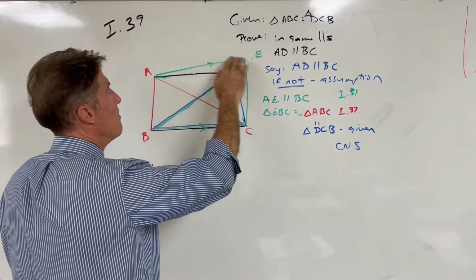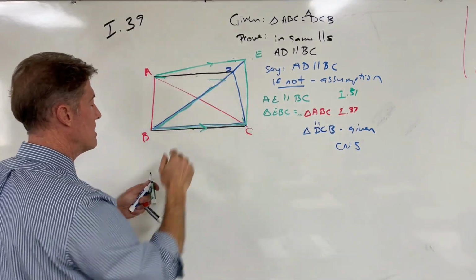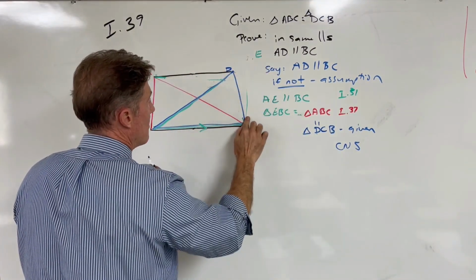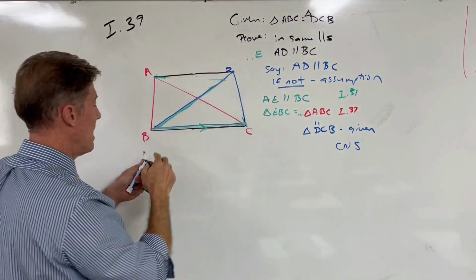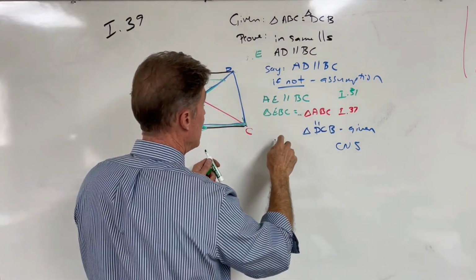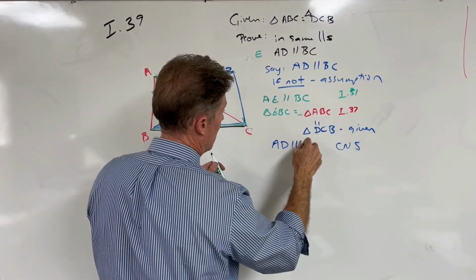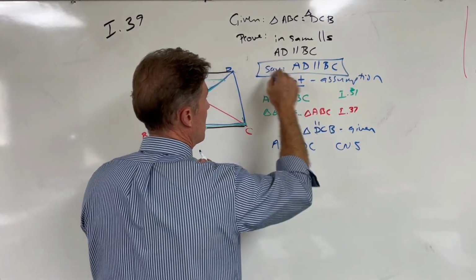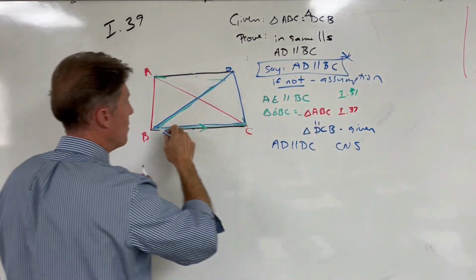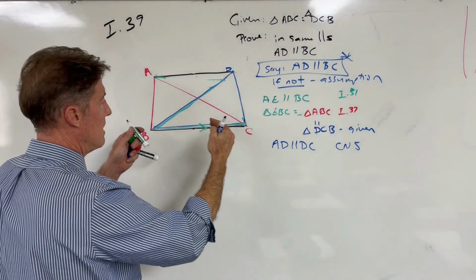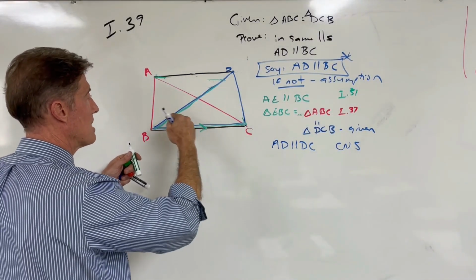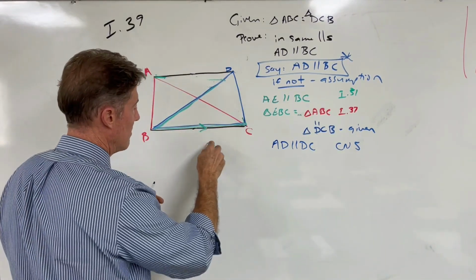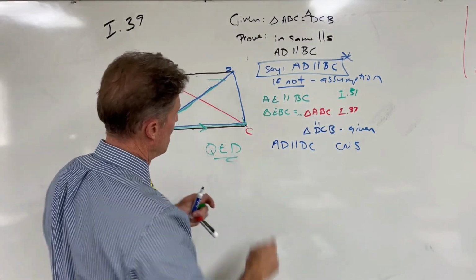So whether we draw it above AD or below AD, it leads to the same absurdity. Therefore, there cannot be another line parallel to BC except line AD. Therefore, AD must be parallel to BC. And therefore, my initial claim holds up. Therefore, if equal triangles be on the same base and on the same side, they will be contained by the same parallels. And since we've proved that, we conclude QED.